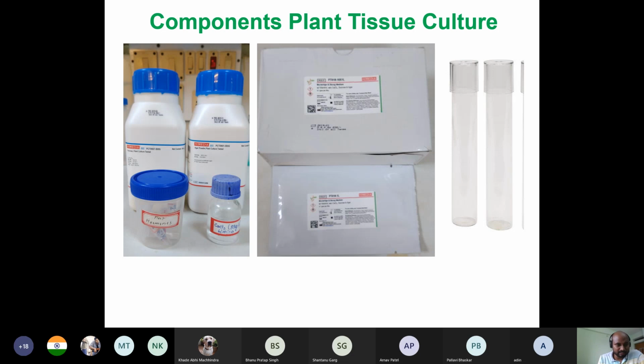But in most cases sucrose is used, and in 90 to 95% of cases it has been seen that sucrose is very helpful and gives better growth. So these are the things you need, and this is the culture tube with its cap. These are autoclavable. What is autoclave? I will tell you.